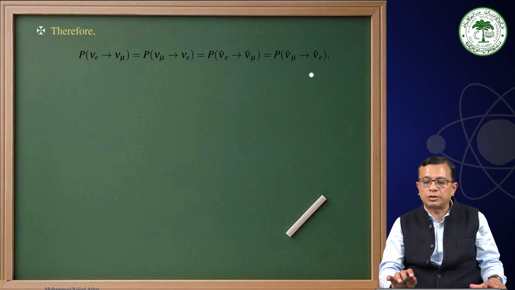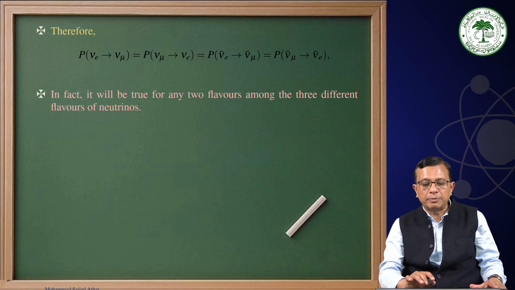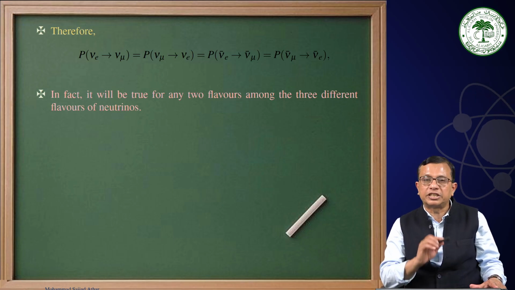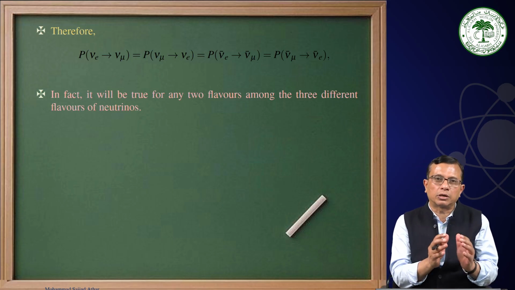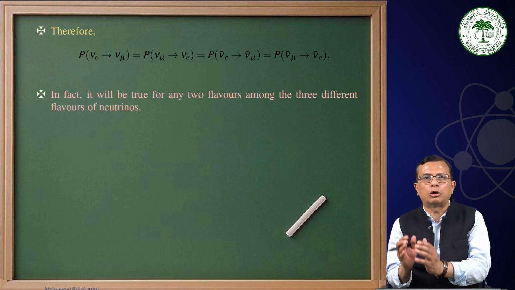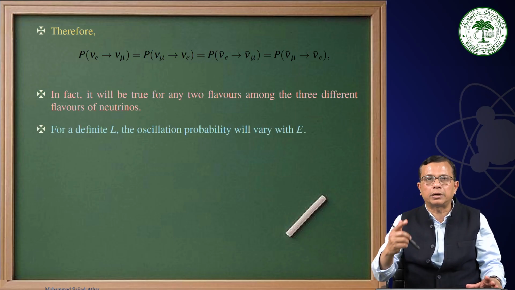In fact, it will be true for any two flavors among the three different flavors of neutrinos, whether you talk about nu e nu mu, or nu mu nu tau, or nu tau nu e, or the same will be true for nu e bar nu mu bar, or nu mu bar nu tau bar, etc.